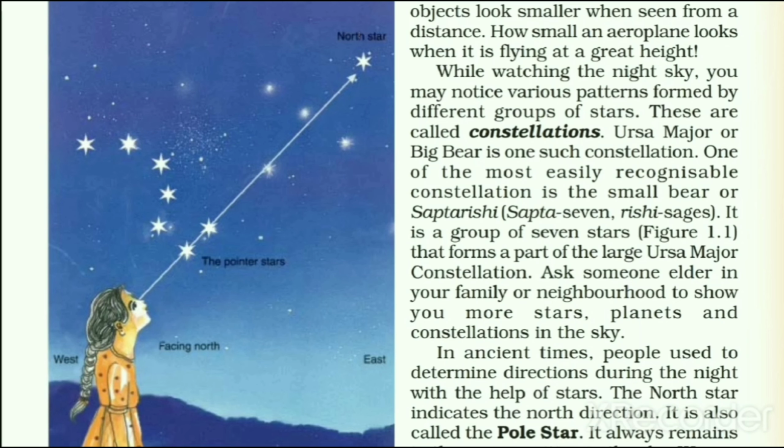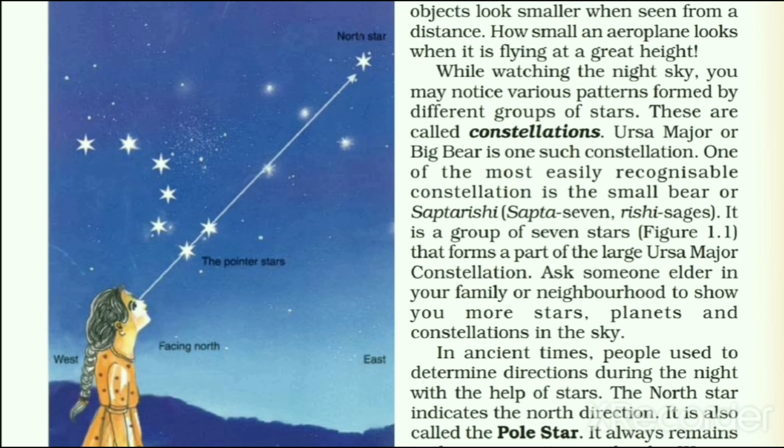And the brightest star in Ursa Major is Alioth. Remember, the brightest star in Ursa Major is Alioth. According to the International Astronomical Union, it recognizes 88 constellations covering the entire northern and southern sky.